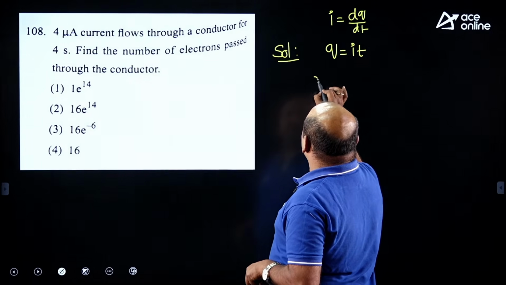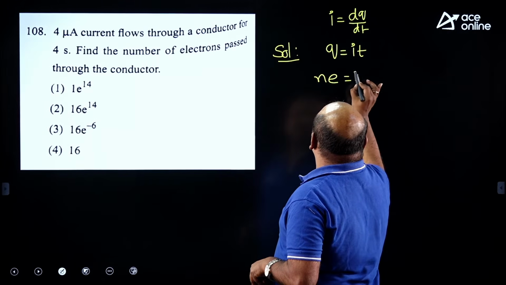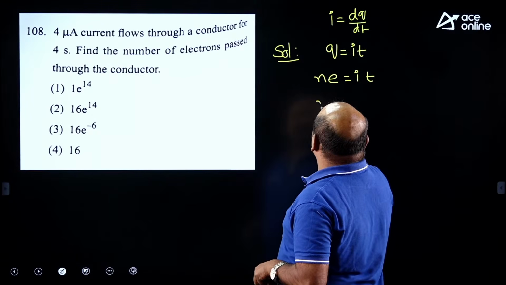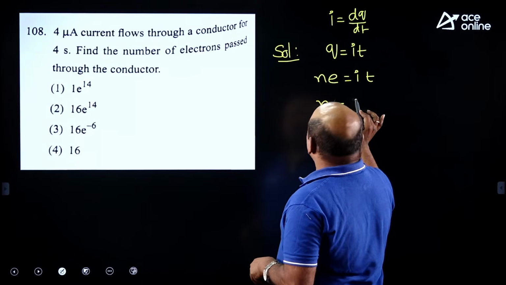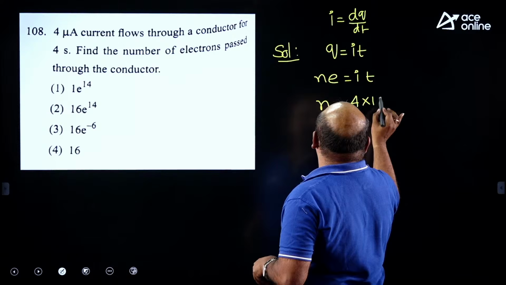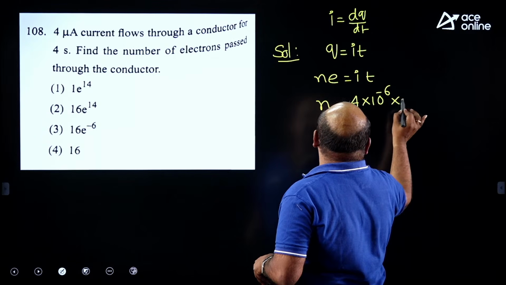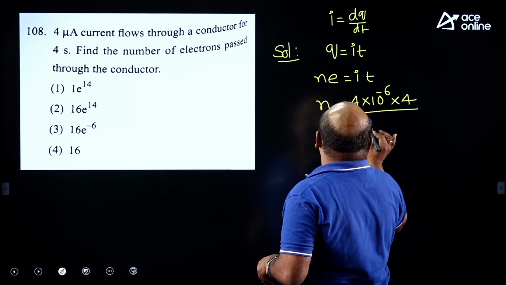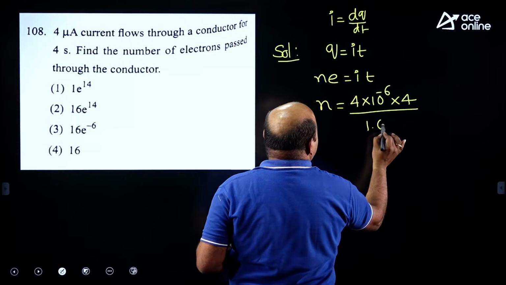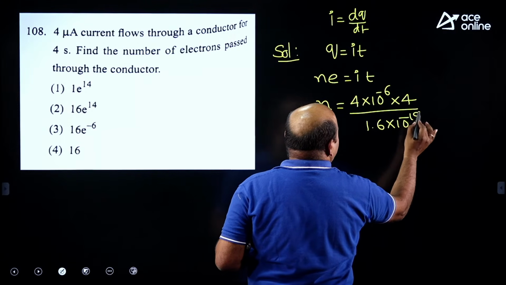And Q equal to N into E. See this, directly I can take it. Here the N value is required. How much is the I value given? 4 micro, 4 into 10 power minus 6, into time, 4 seconds is given, and electron charge E is 1.6 into 10 power minus 19.